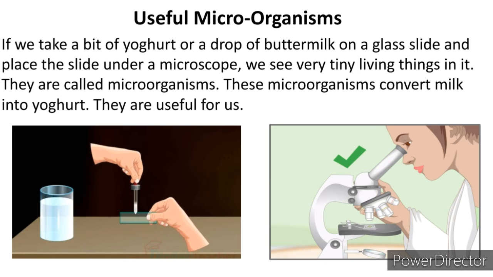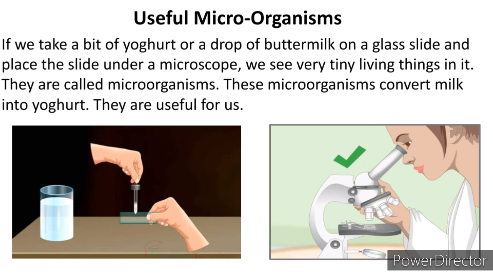Now your mother prepares curd at home. Have you ever seen how she makes it? She takes leftover curd and mixes it in the milk. So some microorganisms are there in the curd, and buttermilk also she can put instead of leftover curd. Then what happens? The microorganisms increase.